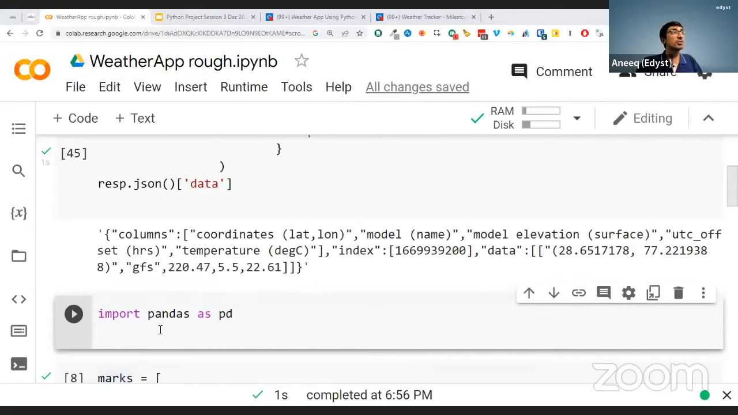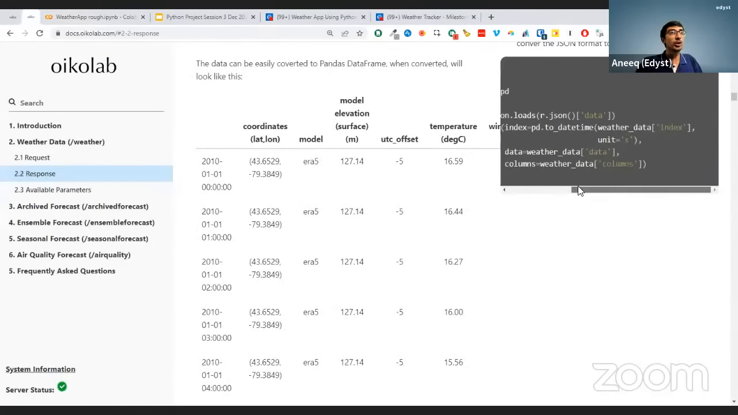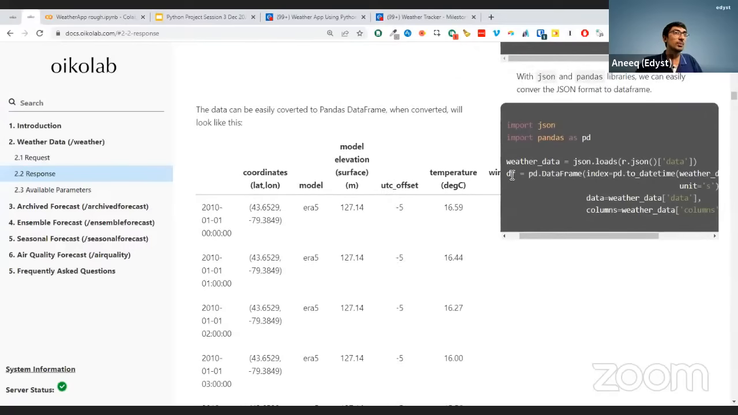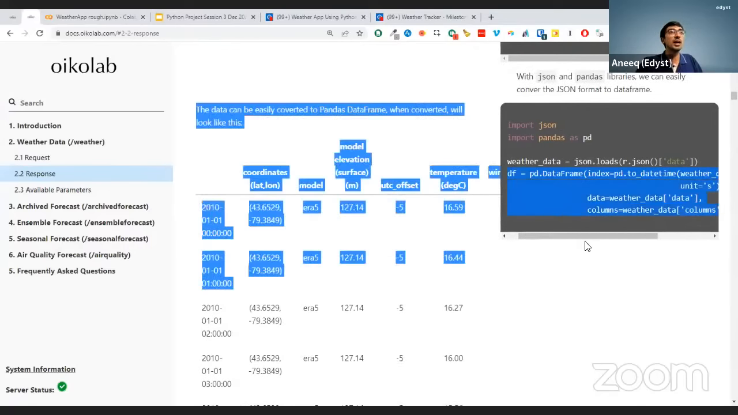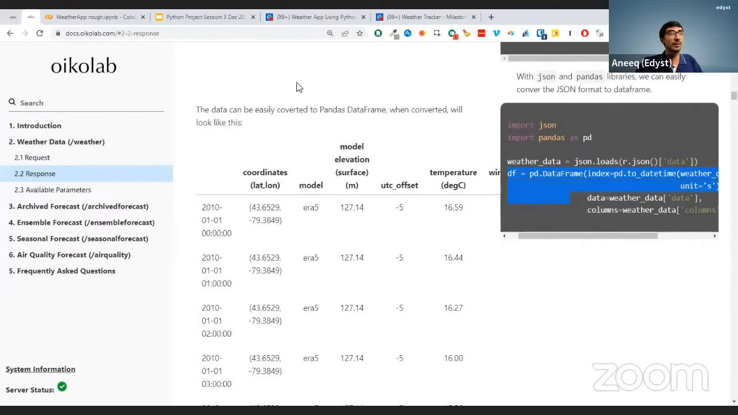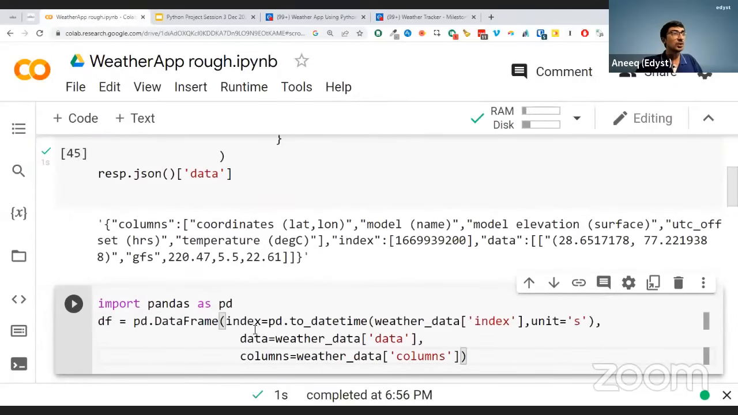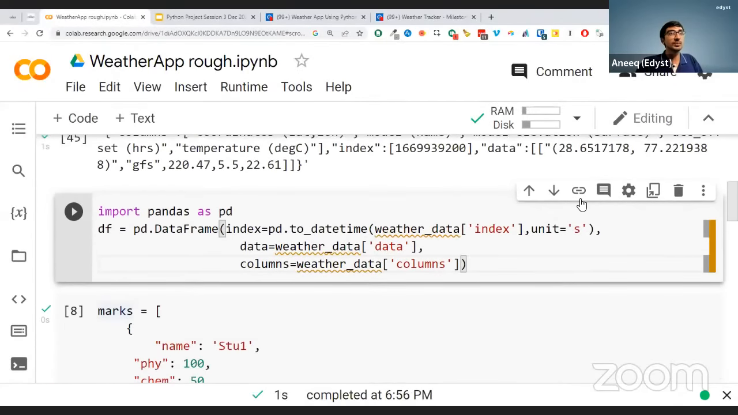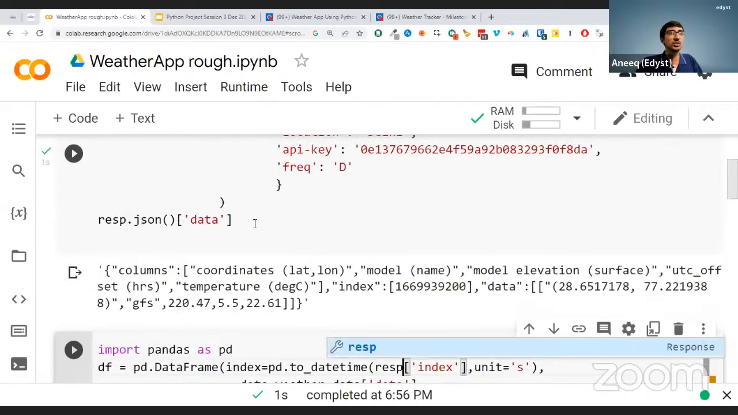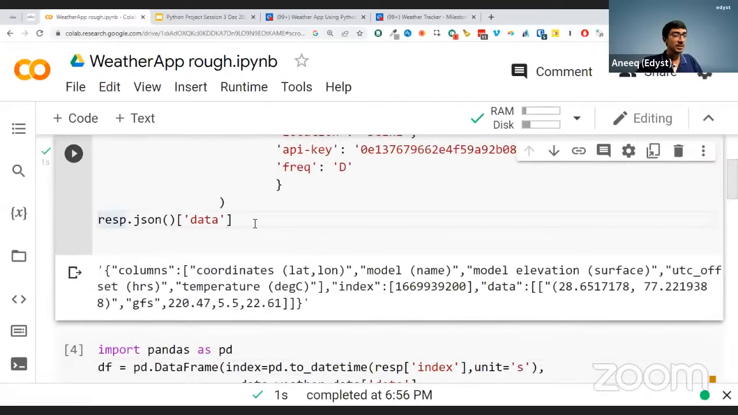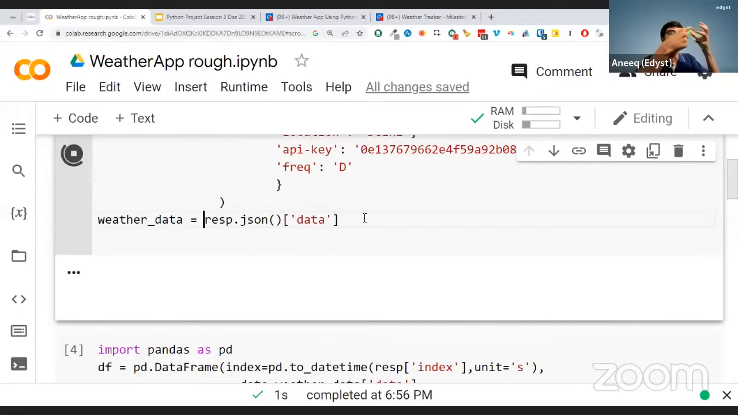And this is from the official documentation of OikoLabs. Let's say you're stuck, sir, how did you even come up with that? Don't worry. OikoLabs themselves gives you how you can convert this into a data frame. So that is as follows over here. Let me take this response, and I'm going to say weather underscore data is equal to response.json of data. Whatever data we got, I'm just going to store in weather data.